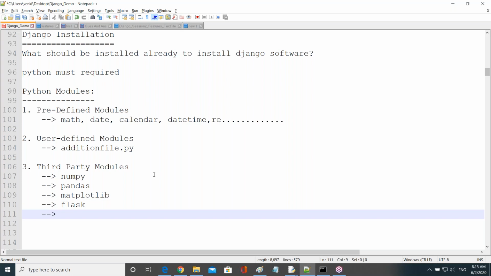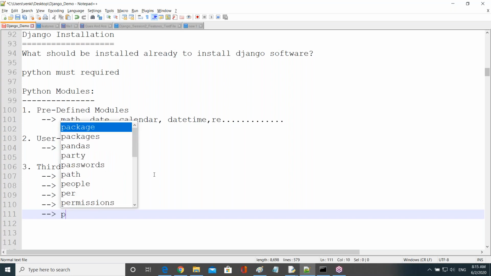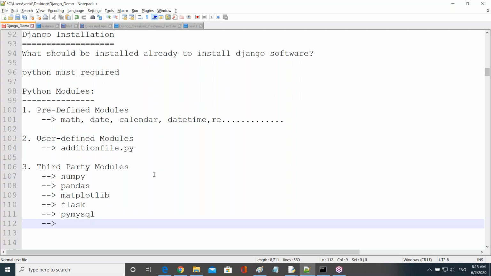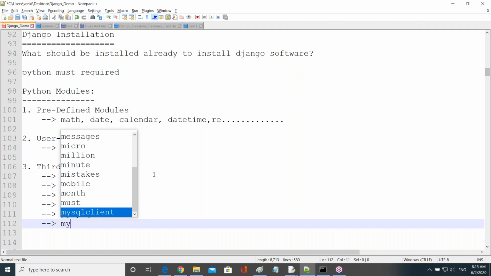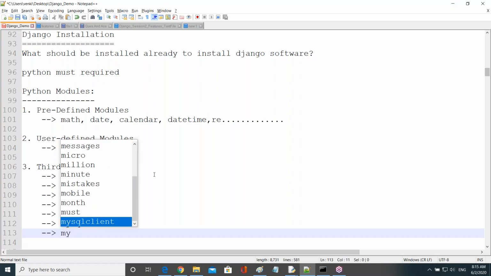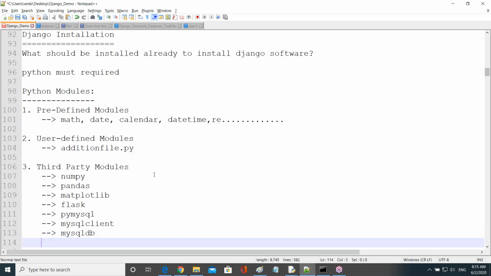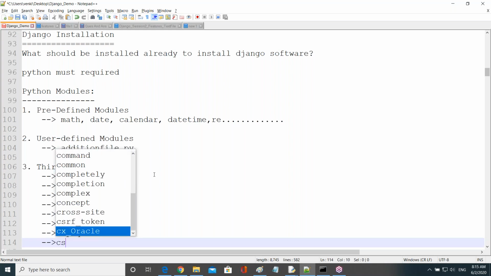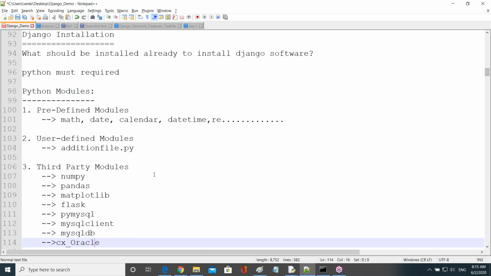SQLAlchemy, someone said that. We can say MySQL. MySQL is a third-party package, right? You can say MySQL client is also a third-party package here. Next one, MySQLdb, right? Next one, you can say cx_Oracle, right? Like this, there are a lot of third-party packages.